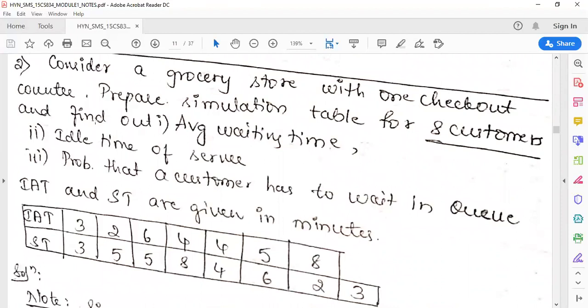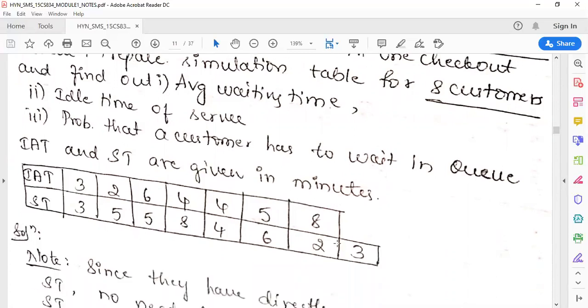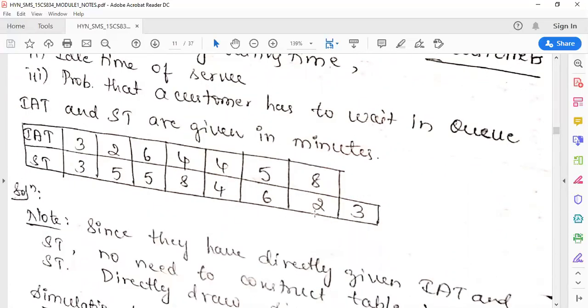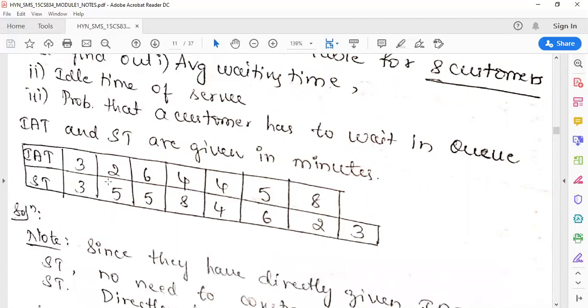The next problem we have is: consider a grocery store with one checkout counter. Prepare a simulation table for 8 customers and find out the average waiting time, idle time of the server, and the probability that a customer has to wait in a queue. IAT and ST are given in minutes. Always remember, you have to see the number of customers. How many customers are there? 8 customers. How many service times are there? 1, 2, 3, 4, 5, 6, 7, 8. 8 customers, 8 service times, right?